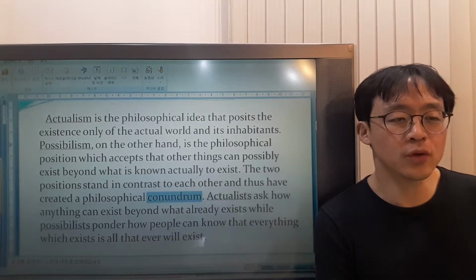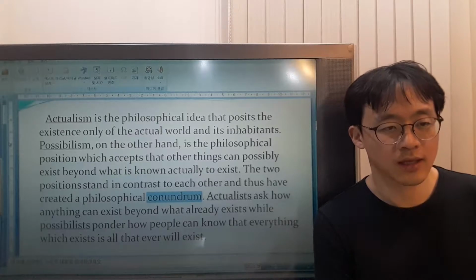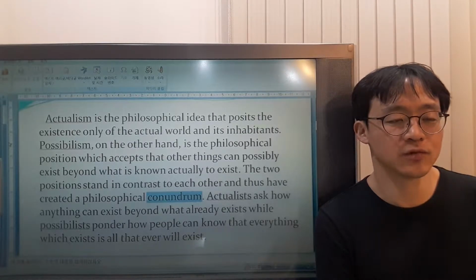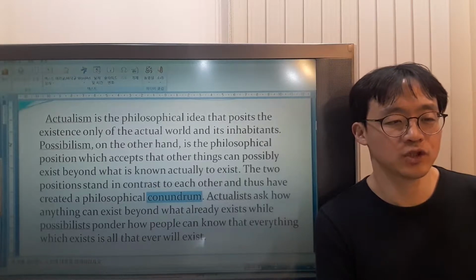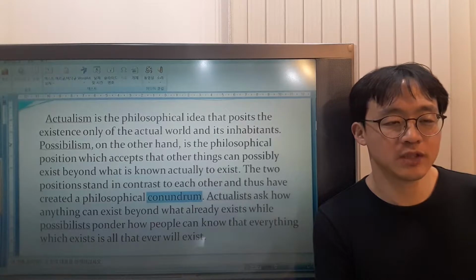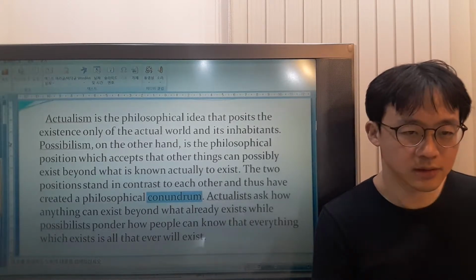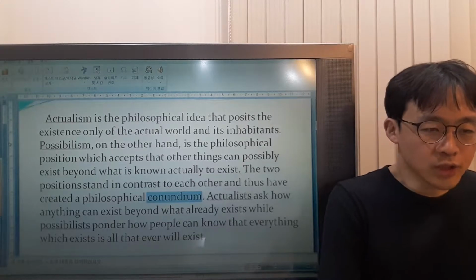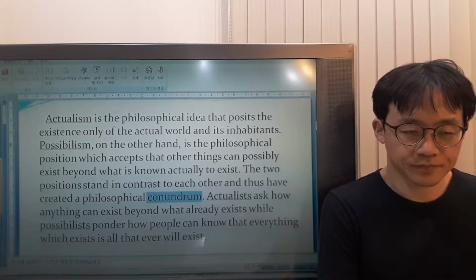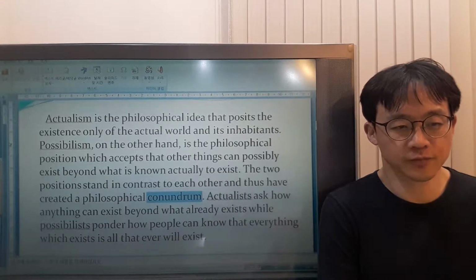The two thoughts are very different from each other, and they have created a philosophical puzzle. Contrast means being very different when compared. Okay. Conundrum is a puzzle or a problem which is very difficult to solve.